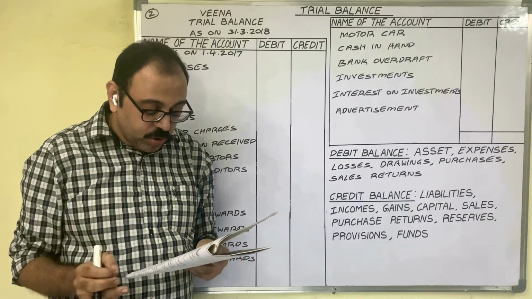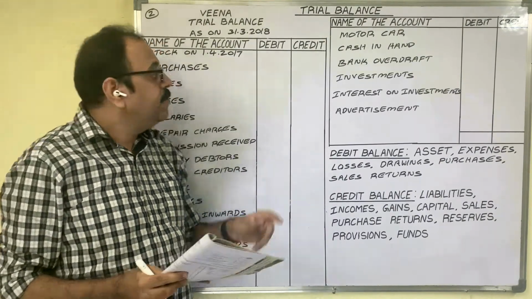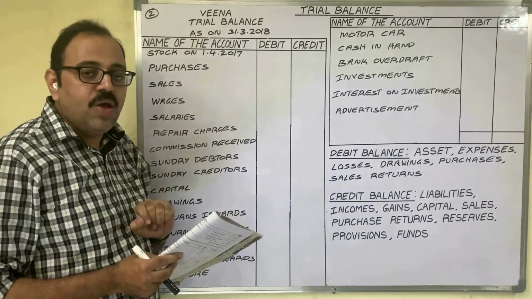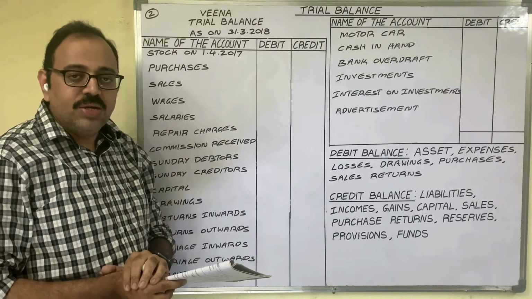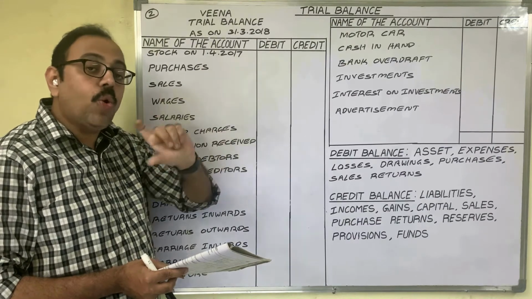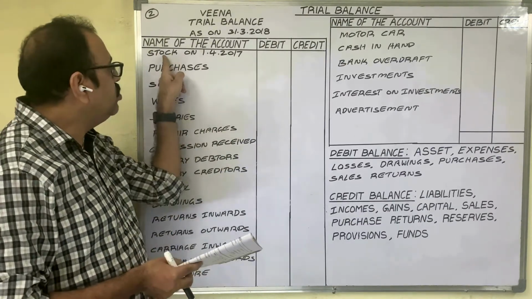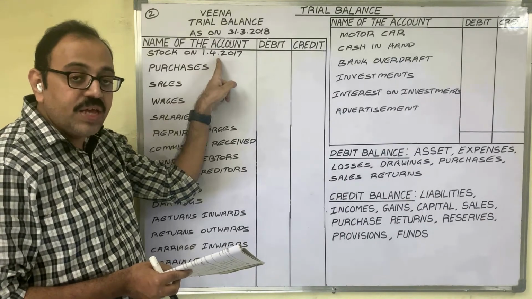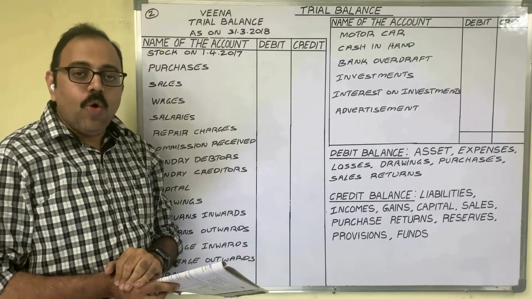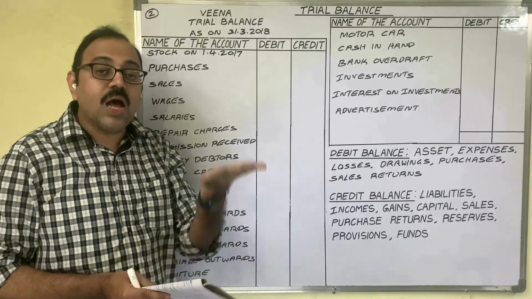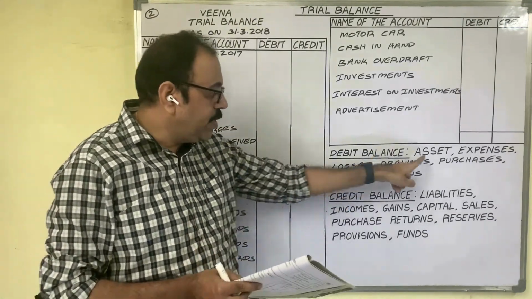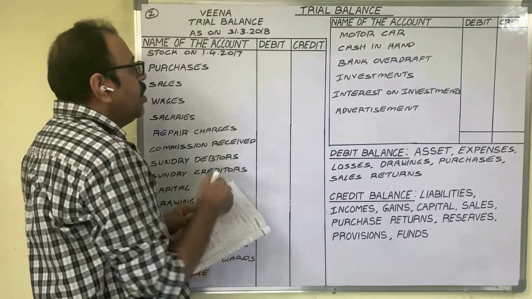Stock on 1/4/2017: 40,000 rupees. This is the last date of the year. The starting date is 1st April 2017. On that day he is giving stock, meaning opening stock is given in the question. Sometimes he uses the opening stock word, sometimes he gives it like this. With the starting date of the year, he gives stock details. Then we should understand that he has given opening stock. Opening stock is an asset, so last year's closing stock becomes opening stock for the current year. An asset shows a debit balance. Therefore in the debit column we have to write the amount.